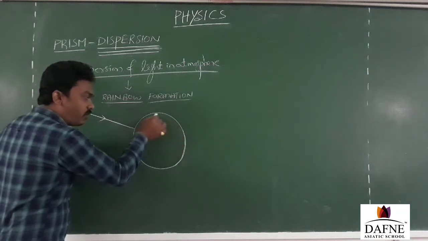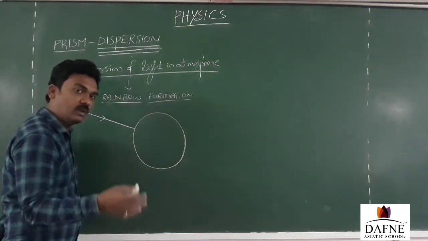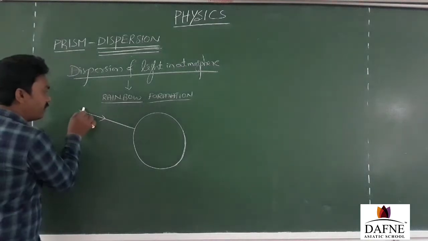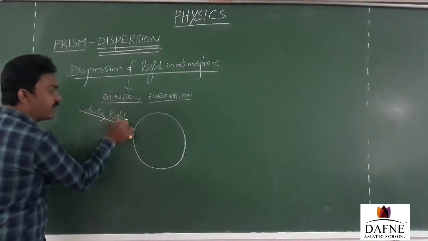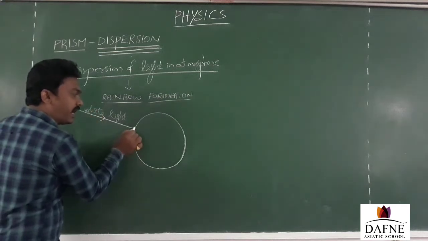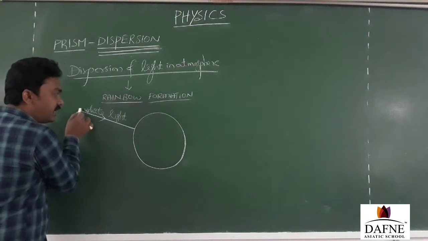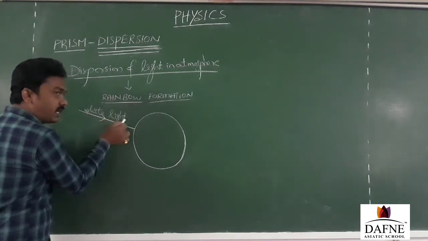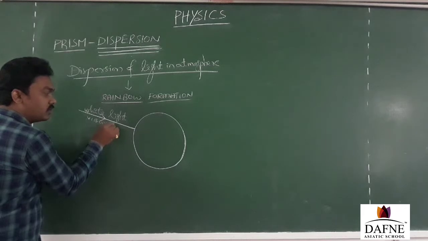Then this water droplet, of course, you have learned the refractive index of water is 4/3. But my white light or sunlight has different wavelengths present in it. Then my water droplet acts as a prism for the incident light, because the incident light has different wavelengths present in it, from violet to red.